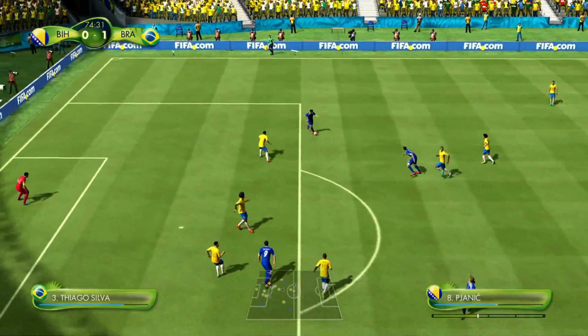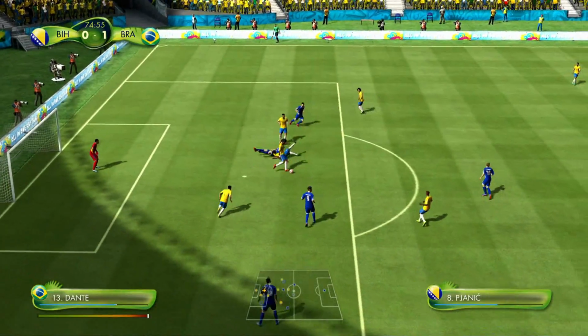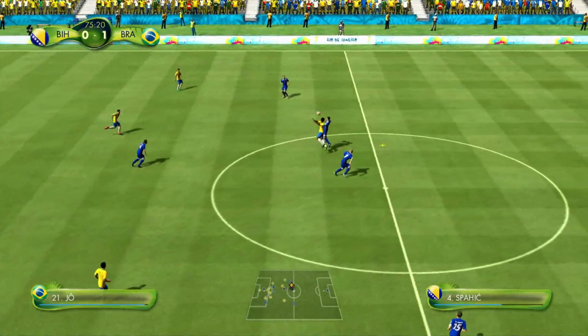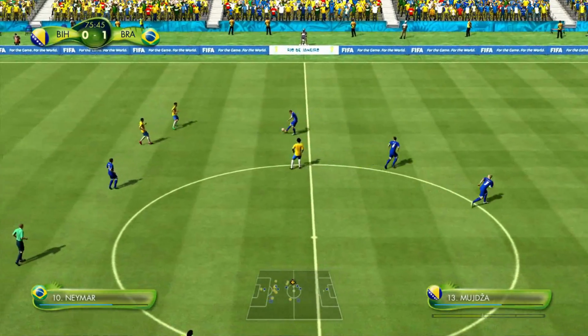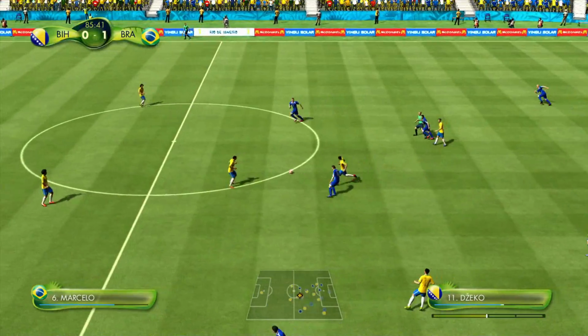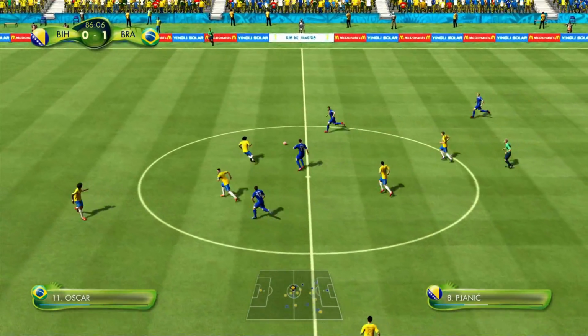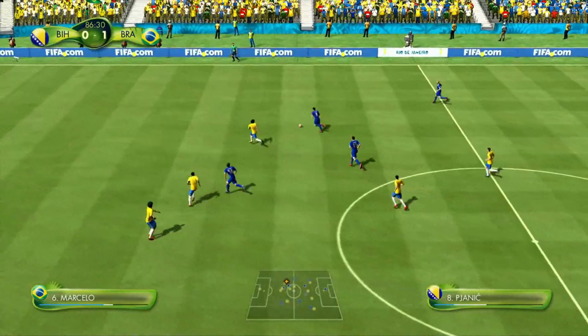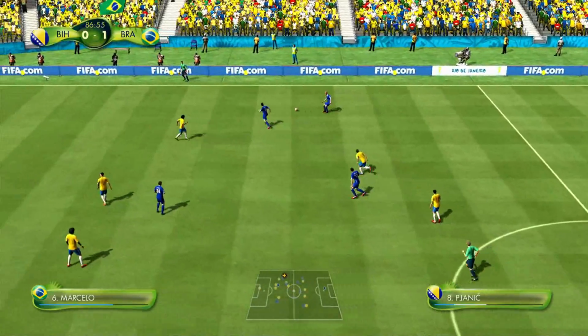Oh, that was maybe, well, it could have been a foul, but no. And another potential foul was missed by the referee. But I guess the referee deemed it not worthy of being a penalty. Bosnia need to get forward as quick as possible. This passing play is very nice. Can they make something happen of it?